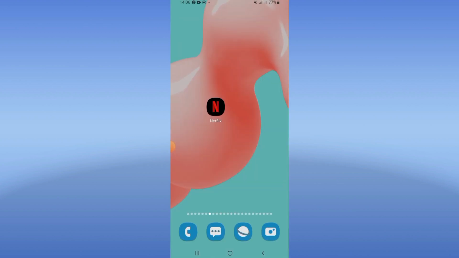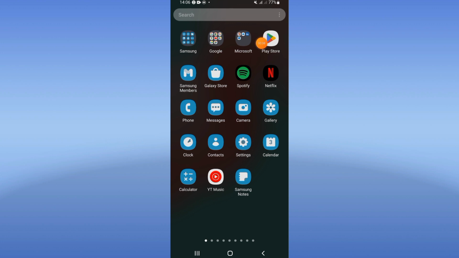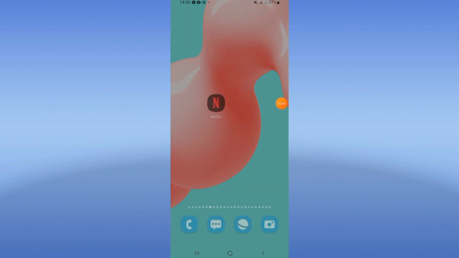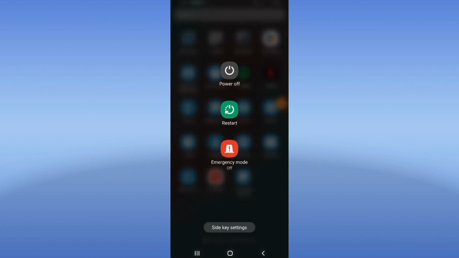So move right now directly to Play Store or App Store. You should update your Netflix right now, and after updating your Netflix, go restart your mobile phone, and that's all.